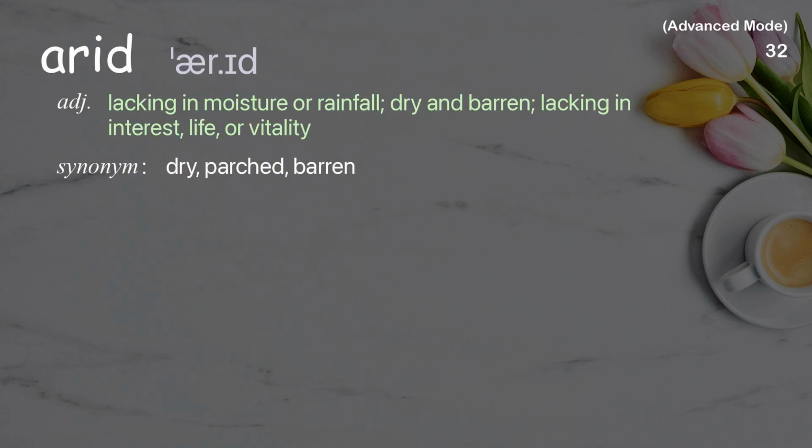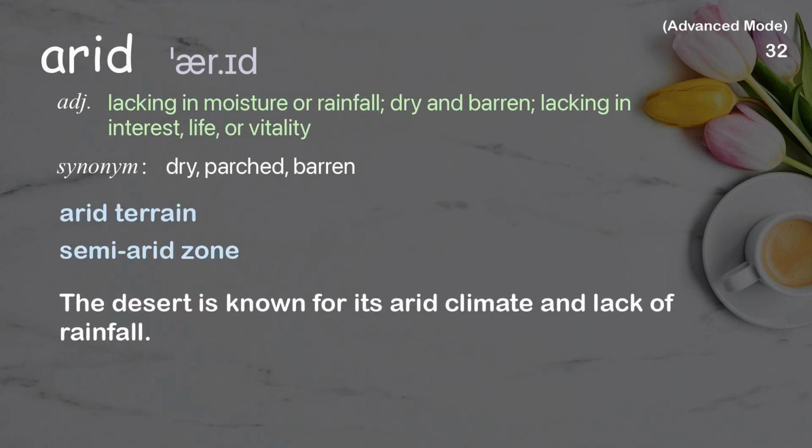Arid. Lacking in moisture or rainfall, dry and barren, lacking in interest, life, or vitality. Examples: Arid terrain, semi-arid zone. The desert is known for its arid climate and lack of rainfall.